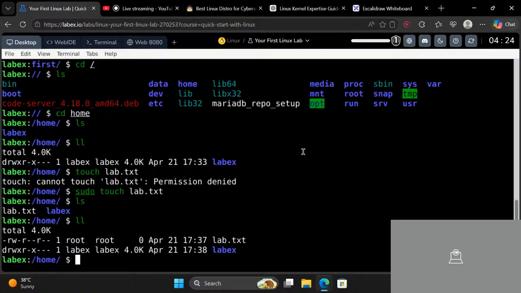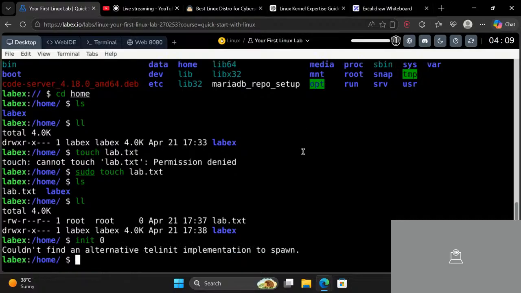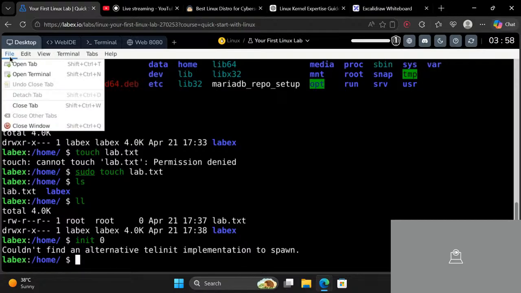So what we will be doing is, let me show you before we quit. Okay, so now I will use init 0. What it does is shut down our computer, but we can't use it in this virtual machine. So let me see what other things we have over here.